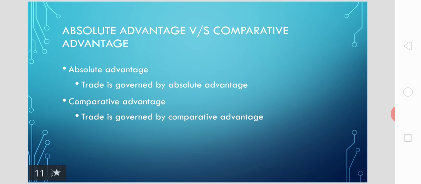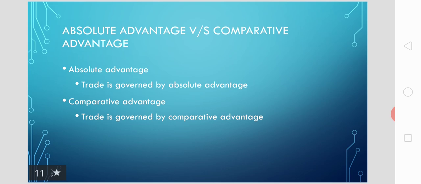First of all, you have to know that these two theories are the classical trade theories. Classical trade theory means the theory put forward by the classical economists Adam Smith and David Ricardo. Adam Smith introduced absolute advantage theory. David Ricardo introduced comparative advantage theory of trade. Both the theories are classical theories.